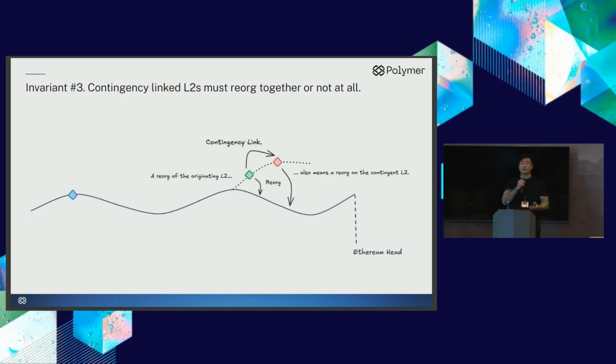The third invariant is that any linked L2s, and we call this a contingency link, must reorg together or not at all with respect to the cross-chain transactions that have happened. We'll describe what a contingency link looks like a little bit later in the presentation, but this means that you get consistent behavior across rollups that are communicating with one another, essentially all or nothing reorg behavior.